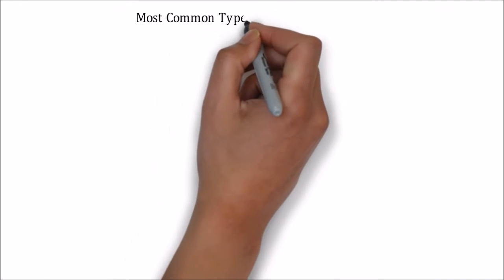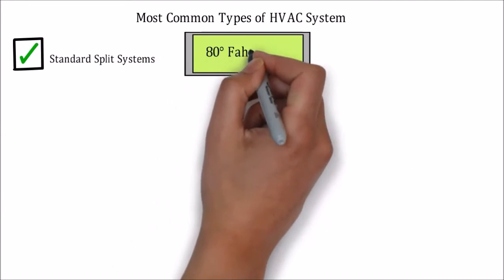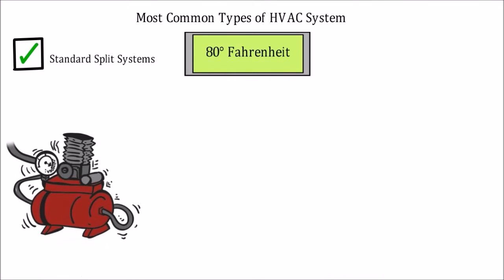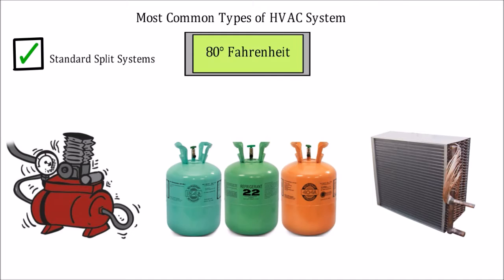Most common types of HVAC system. Standard split systems. It reduces air temperature by using a combination of air compressors, refrigerant fluid, and evaporator coils. It uses a fan to remove hot air within your home.